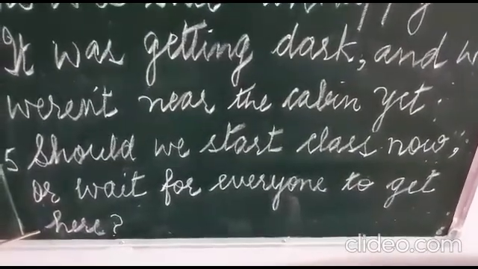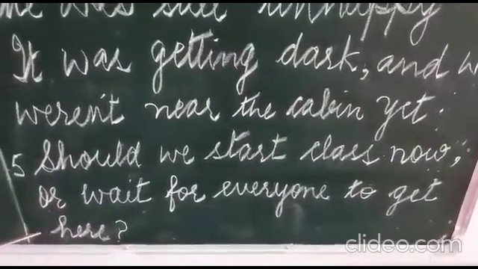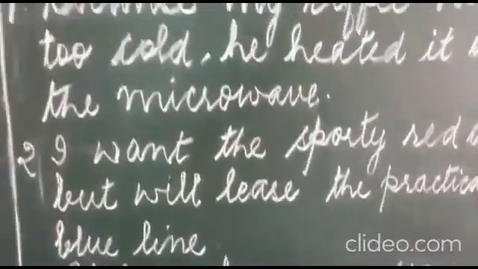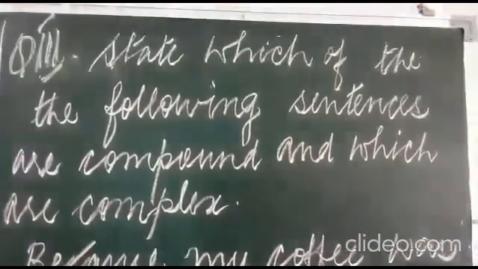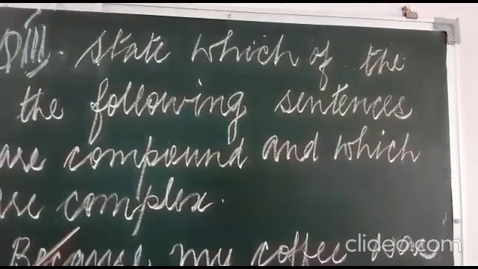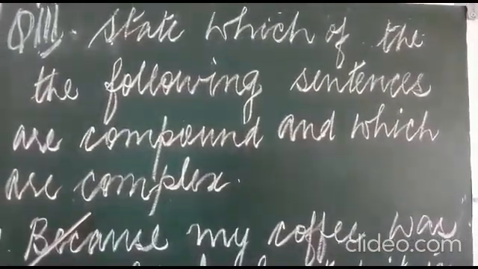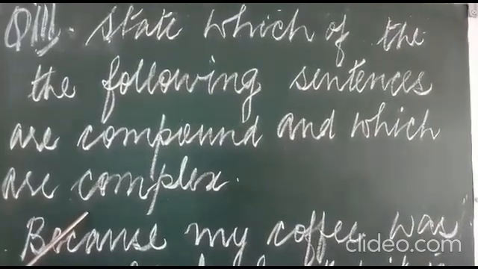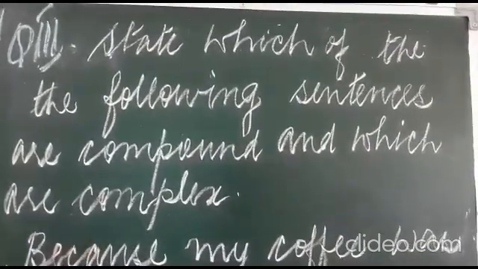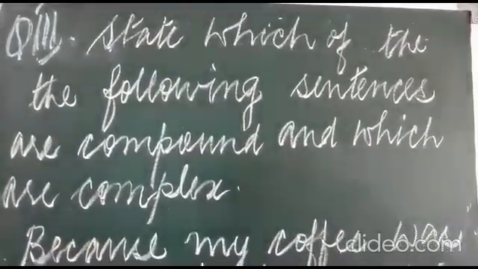Now find out whether these sentences are compound or complex. Which one is compound sentence and which is complex sentence? Each one of you do your work honestly, revise the work and find your complex and compound.